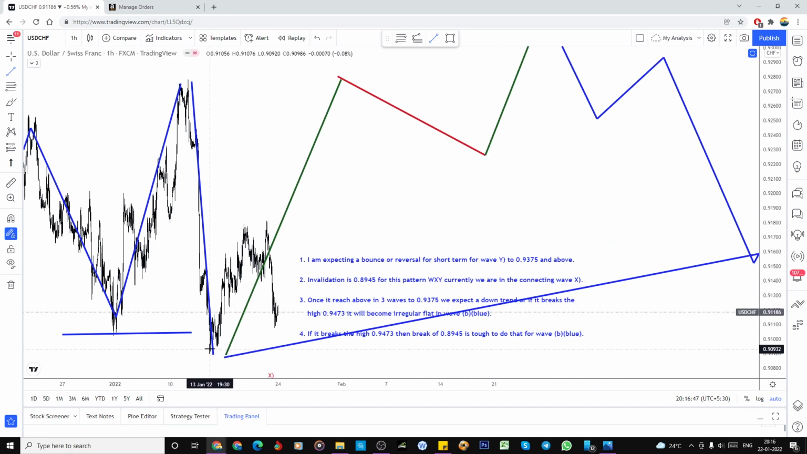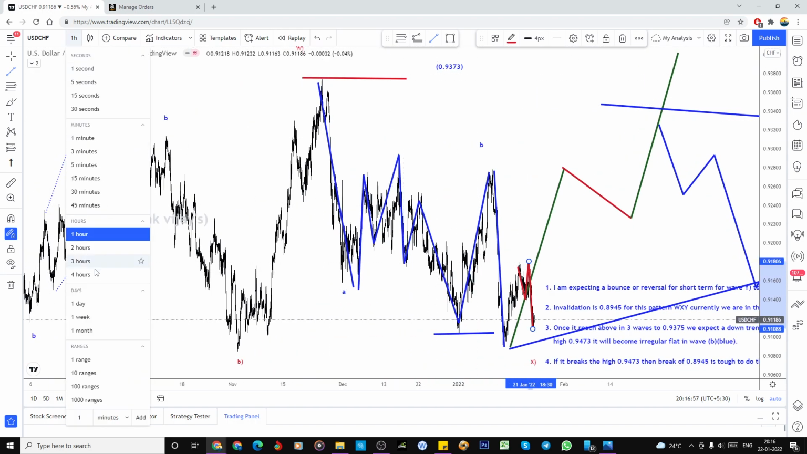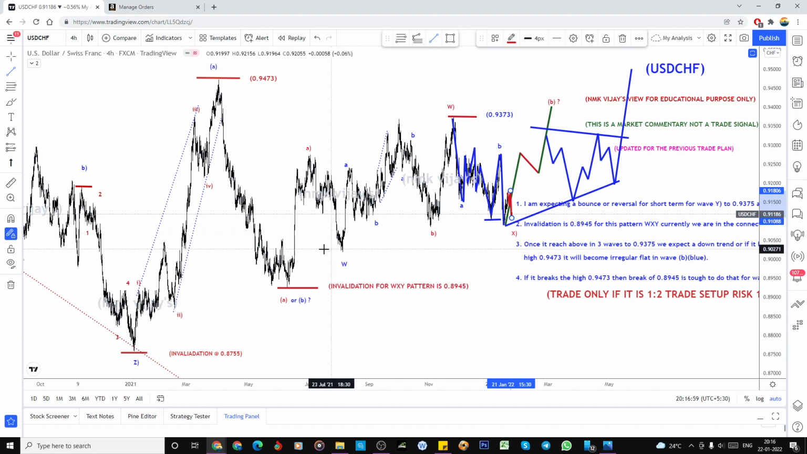Same thing, I already entered here, and it has already retested the previous zone, right? So now the same pattern is valid here. Whether this is a W, this is the running connecting wave, and again one more three-wave structure can happen. Otherwise it could be a triangle, as I have explained. So this could be the W, this could be the X. If it is a triangle, we have to move the X here.